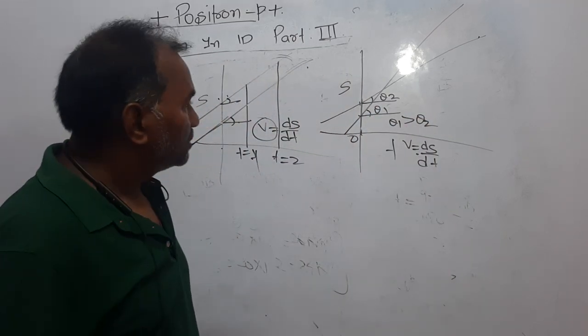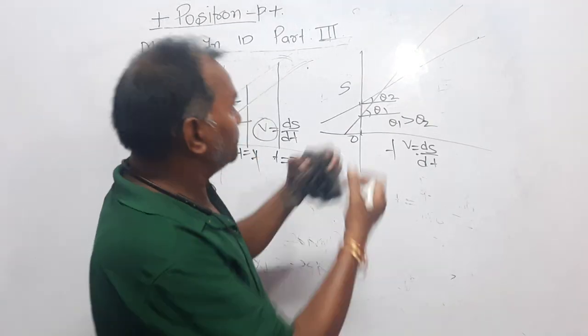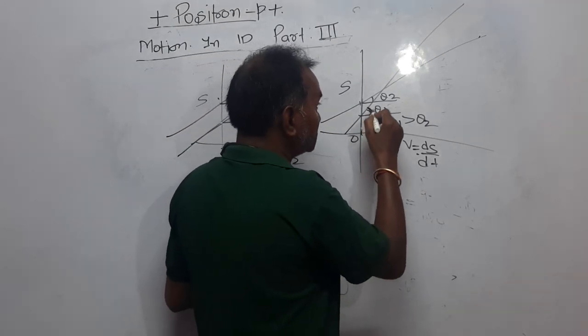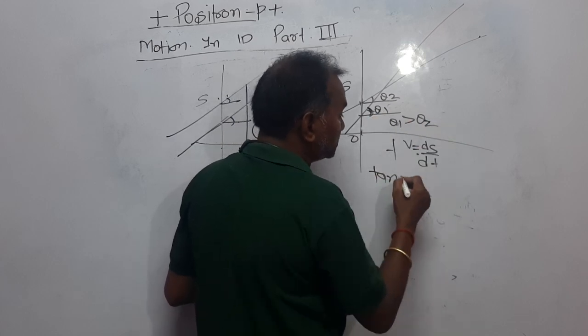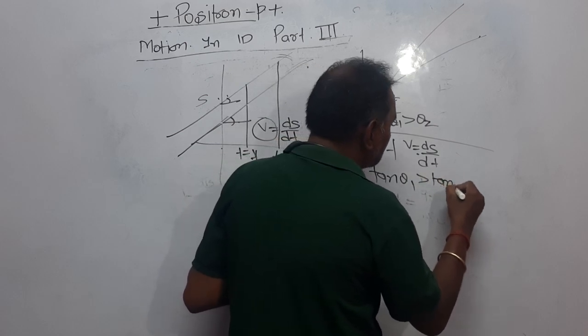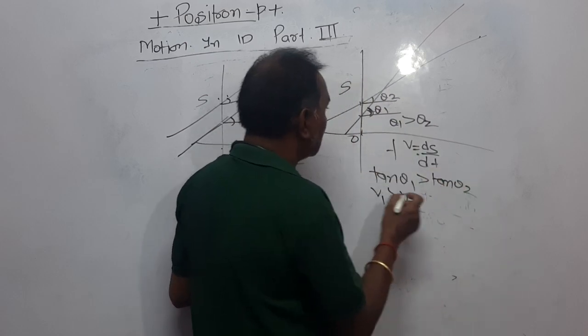Dear students, both are moving away from the origin in the same direction, and initially, look here, this angle is greater, means tan theta 1 is greater than tan theta 2. So you can say the velocity of the first one is greater than v2, right?